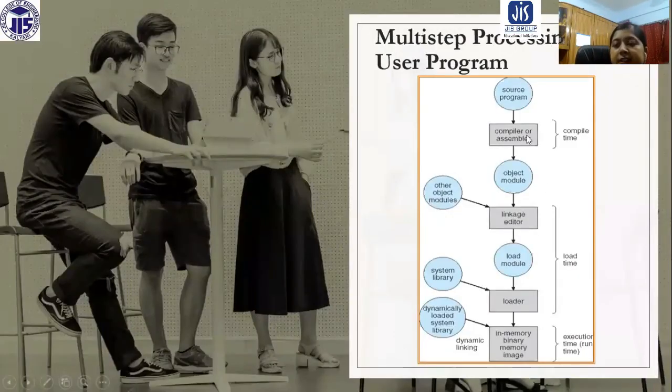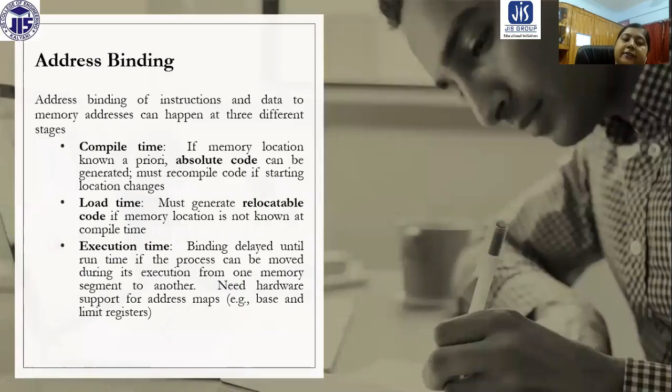Because if it is done in this position or in this position, then the logical address and physical address are the same, because a physical address is already assigned to that particular process. The address binding is done before execution. But if it is done in execution time, that is whenever it is executing, that time the address binding is done. Then for performing all these tasks, we require a logical address, that is the CPU generated address. And whenever the address binding is done in execution time, then we are going to have a physical address.